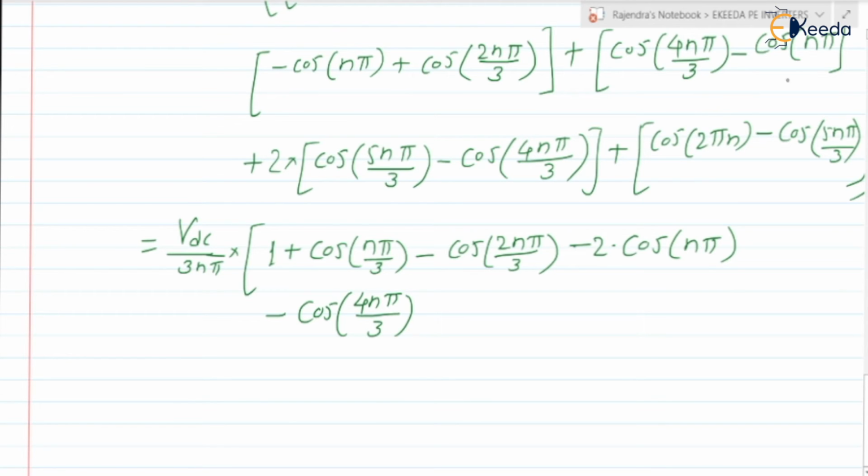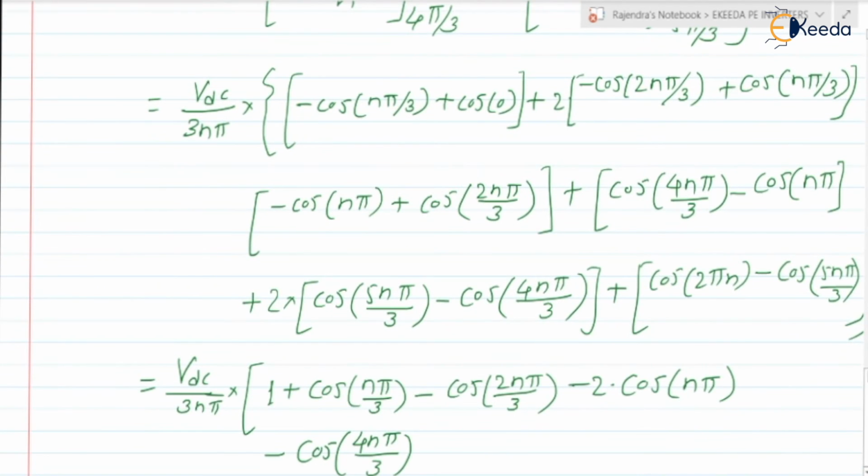Next, minus cos of n pi we have already considered, right? So next, here it is plus 2 cos of 5n pi by 3, and here it is minus cos of 5n pi by 3, so it is a plus cos of 5n pi by 3. Okay, so one will remain as it is, and plus cos of 2 pi n. Are you getting the point?